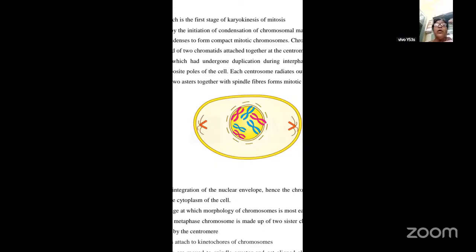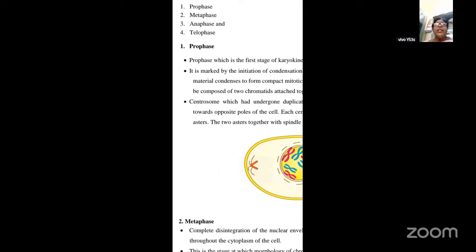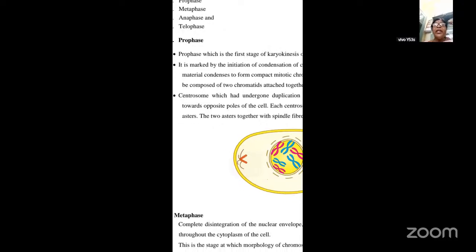So it is composed of two chromatids. They say that during this particular phase, the chromosome consists of two chromatids attached to a centromere or kinetochore. Now, the centrosome, which had undergone duplication during interphase, will begin to move towards the opposite poles of the cell, and each centrosome will radiate out microtubules called asters, and the two asters together with the spindle fibers form a mitotic apparatus.